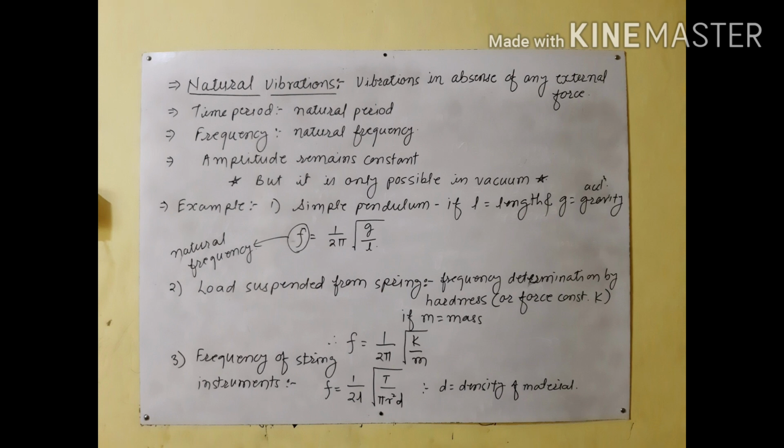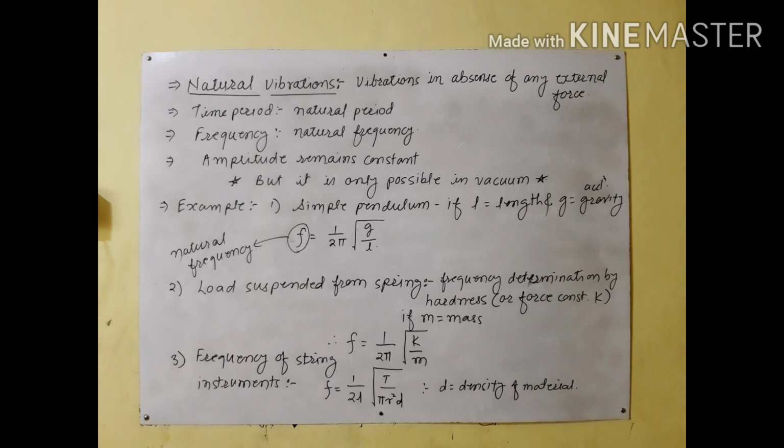The periodic vibrations of a body in the absence of any external force on it are called the natural or free vibrations. A body clamped at one point, when disturbed slightly from its rest position, starts vibrating. The vibrations so produced are called the natural or free vibrations of the body. The period of the vibration depends on the shape and size or structure of the body. Time period is called natural period. Frequency is called natural frequency.